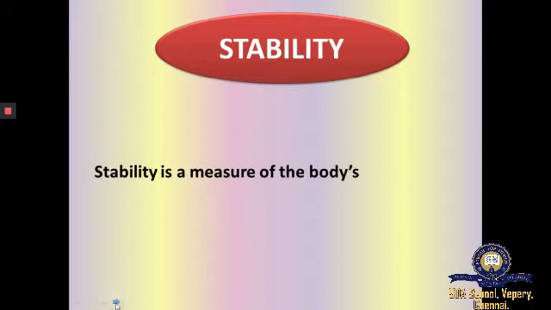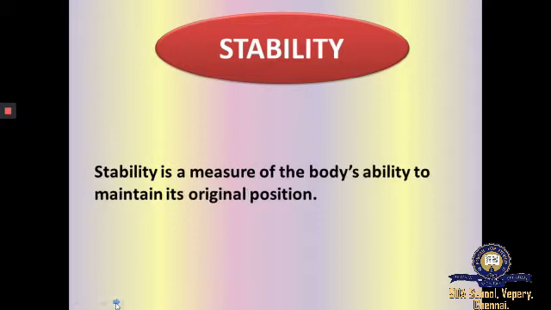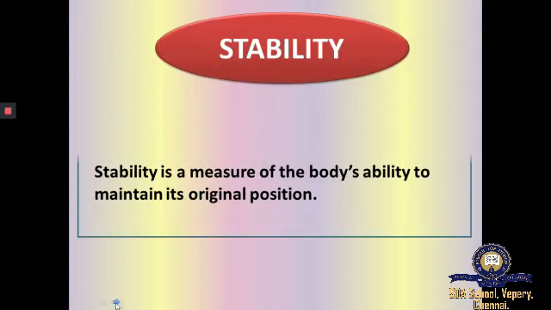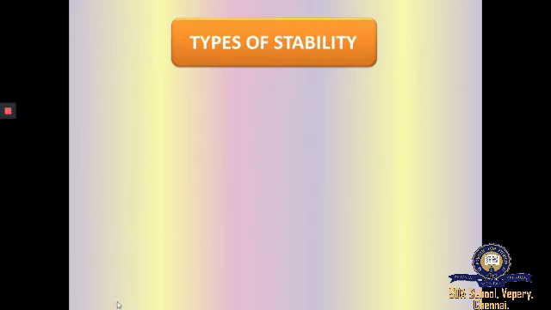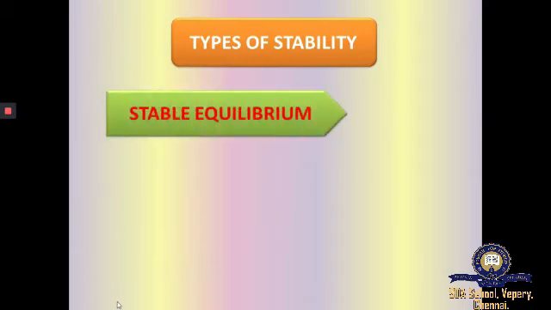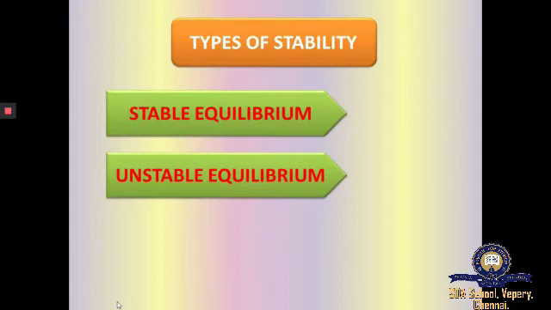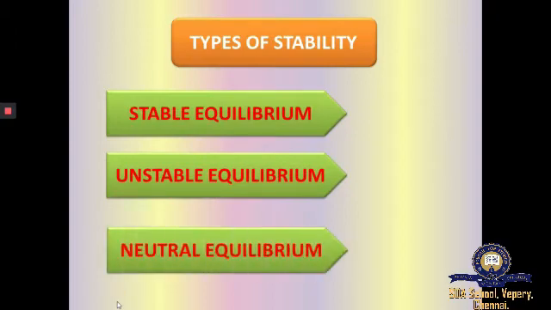Stability is a measure of the body's ability to maintain its original position. Types of stability. We have three types of stability: stable equilibrium, unstable equilibrium and neutral equilibrium. Now we will learn each one in detail.